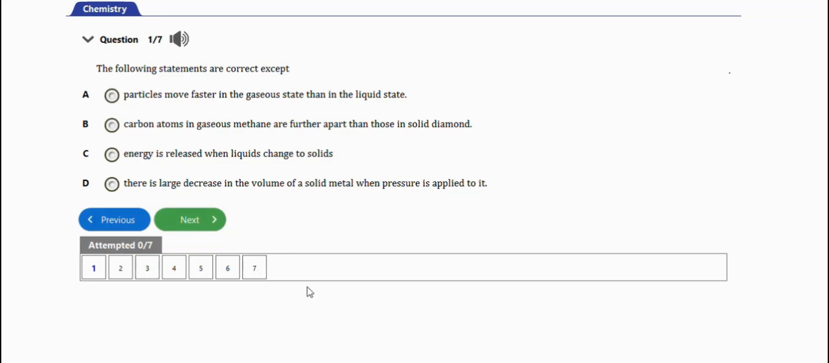In this video, we are going to learn how to solve these WASSCE chemistry problems under change of state of matter. So we have 7 repeated questions to practice with in this video. Let's get started. The first question I have here says, the following statements are correct except option A, particles move